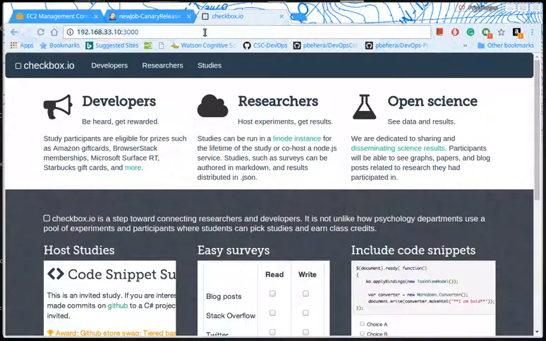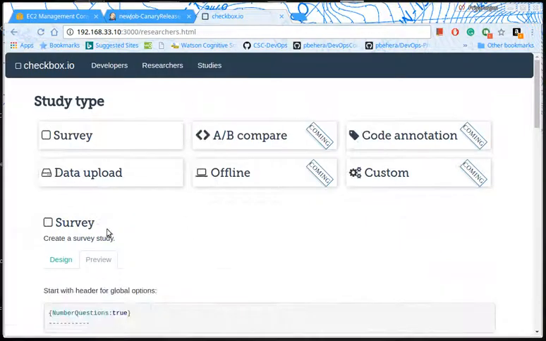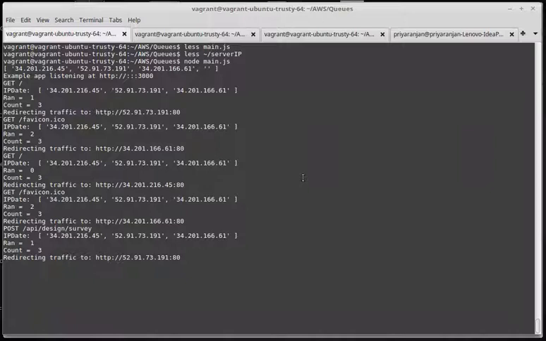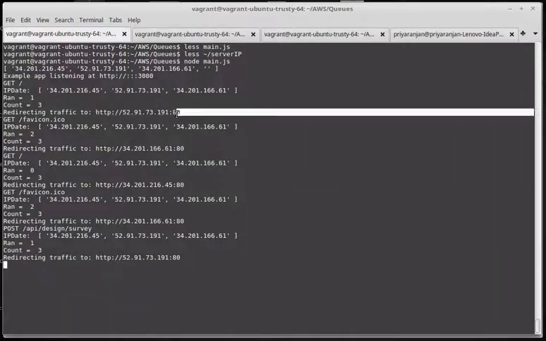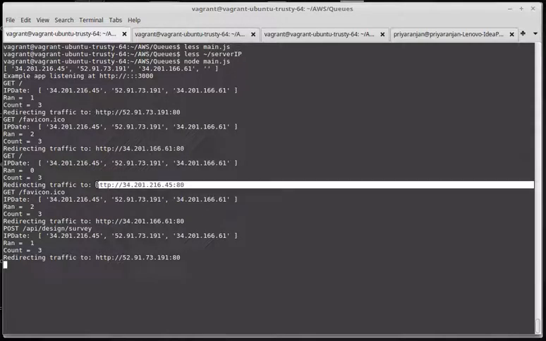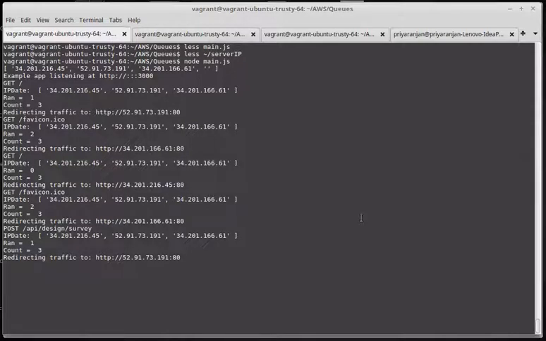As you can see, we can access the checkbox.io application here, and the preview is available here, so the APIs are also working fine. If we look at the logs, we can see that the redirection is done randomly to all the three servers. So this is how the load balancing is working for checkbox.io.